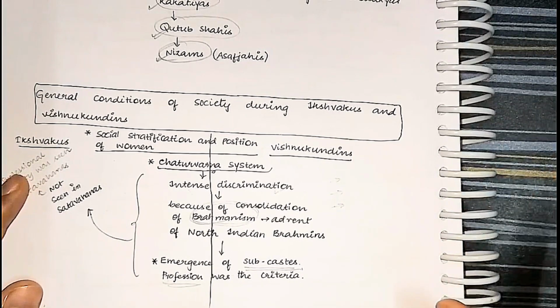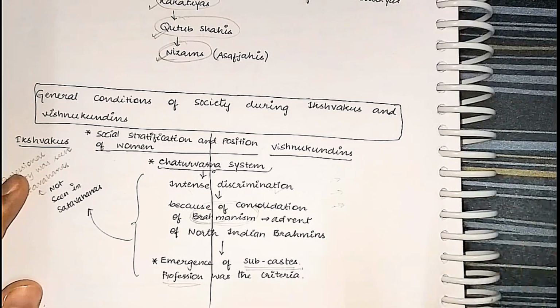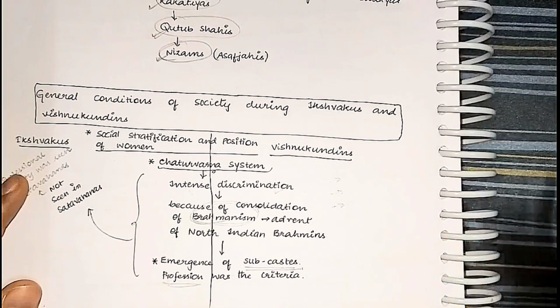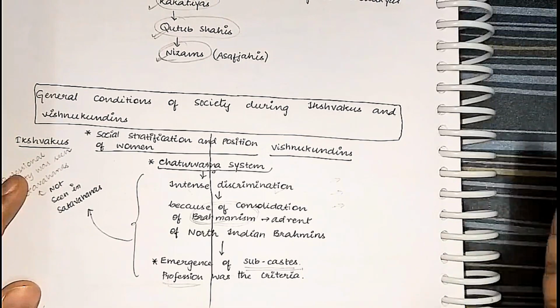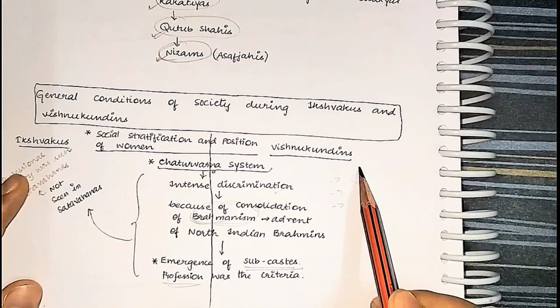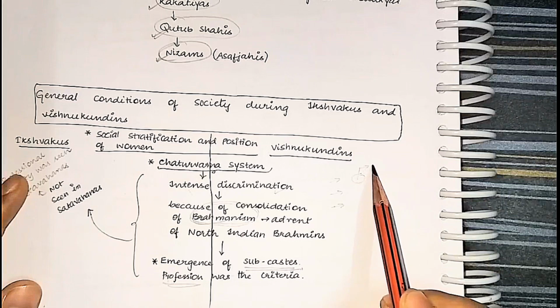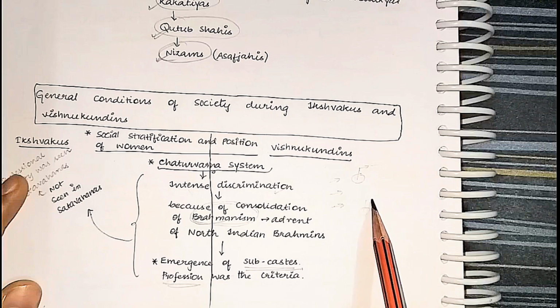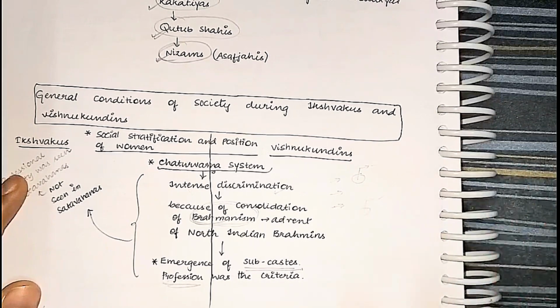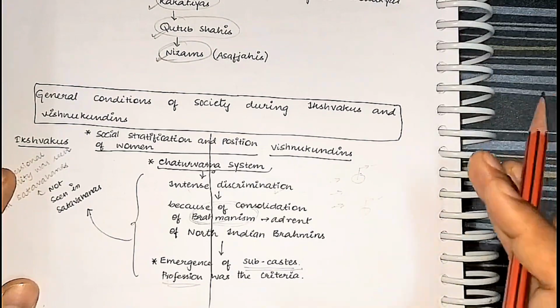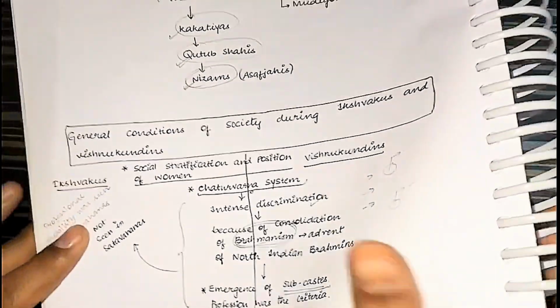But during the time of Ikshvakus and Vishnu Kundins, the caste system became highly rigid. Subcastes emerged based on profession. And going forward, you will see during the time of Kakatiyas, the subcastes based on region also emerged. Like in one region, if there is one profession, it belonged to one subcaste, and in another region, the same profession belonged to another subcaste. Thus, during the time of Kakatiyas, it got further consolidated, that subcastes came based on the profession and also based on the region. Next.